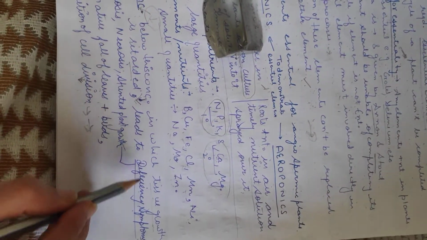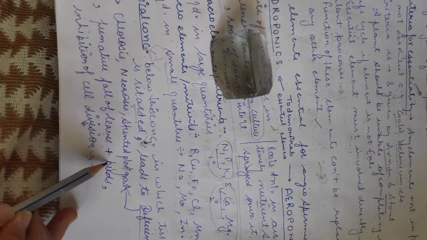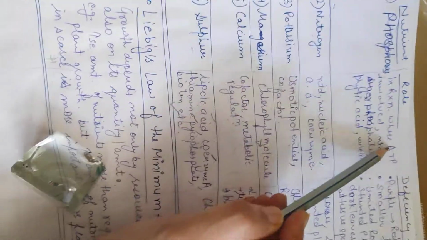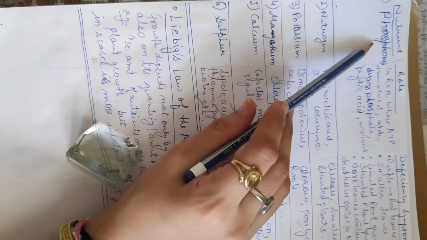Okay, so it will lead to the deficiency symptoms, for example chlorosis, necrosis, stunted plant growth, premature fall of leaves as well as buds, and inhibition of cell division. If cell division नहीं होगी, then the plant life cycle can't be completed. Here I discuss the nutrients, their roles, and which deficiency symptoms occur if that nutrient is not present.